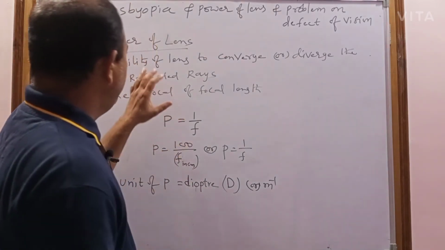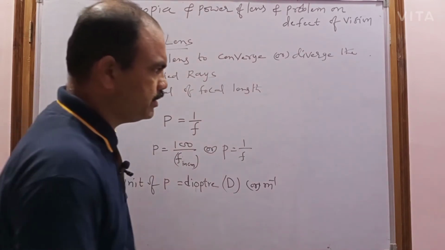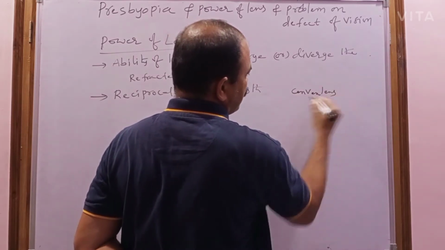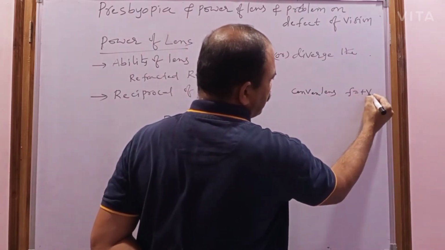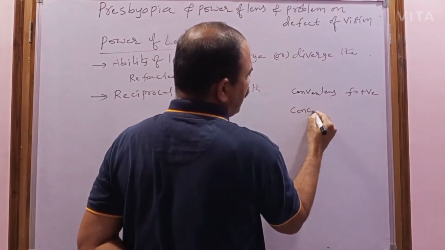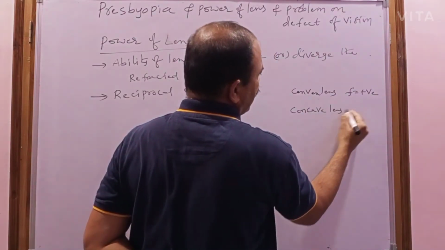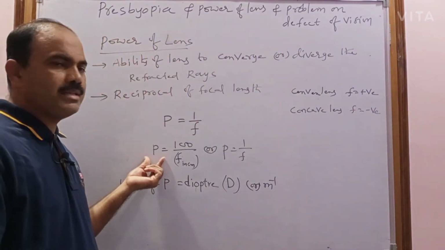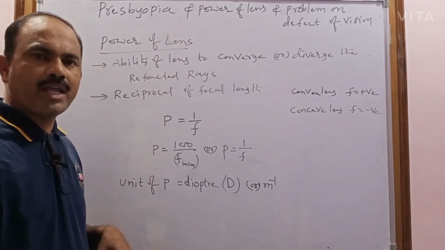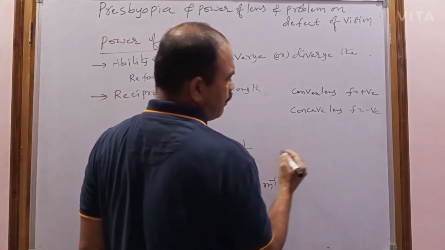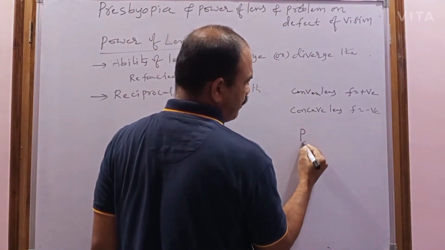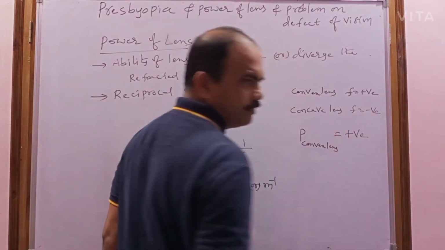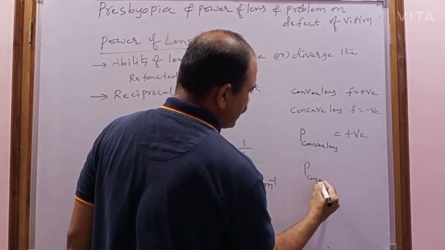But lenses have two types. The focal length of the convex lens is positive, and the focal length of the concave lens will be negative. Due to that, the power of the convex lens is positive and the power of the concave lens will be negative. The power of the convex lens is positive, and the power of the concave lens is negative.